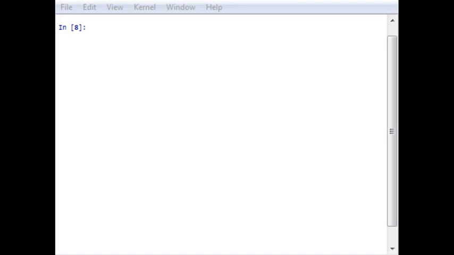The first one is the start point. The second one will be the stop point. The third one will be the total number of elements which you require, then the endpoint, and the last is the data type. The number of points that you require in the array, it generates by default. For example, let me say I am generating a linspace from starting point 1 and stop point 10, with the number of points I require in the array being 5. So it would be like this, number of points equal to 5.